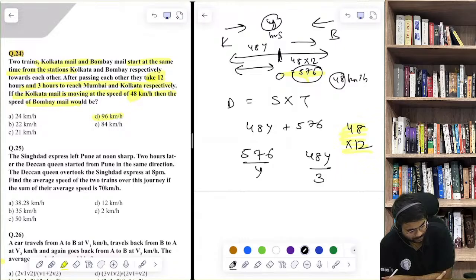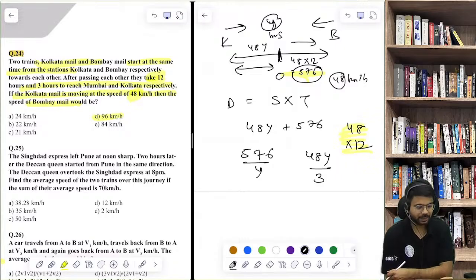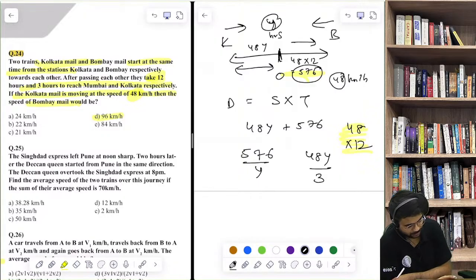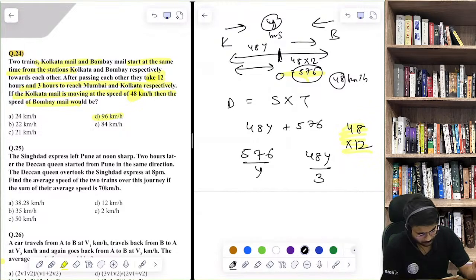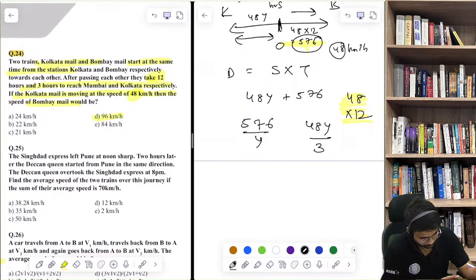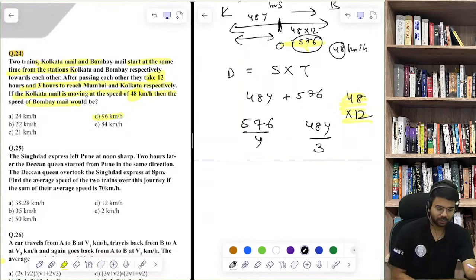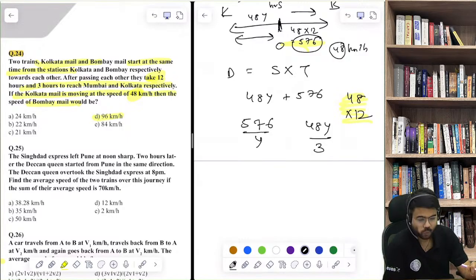To cover the 48y kilometers, it is taking 3 hours. Yes or no? Yes. Are you able to understand or not? Yes, everyone. Able to understand? Is the question clear?